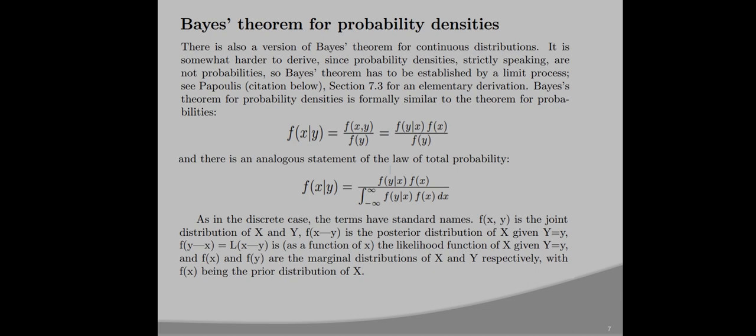As in the discrete case, these terms have standard names. f of x comma y is the joint distribution of x and y. f of x given y is the posterior distribution of x given y equal to small y. f of y given x equal to L of x given y is a function of x and is the likelihood function of x given y. f of x and f of y are the marginal distributions of x and y respectively, with f of x being the prior distribution of x.